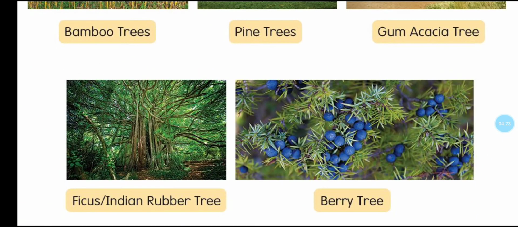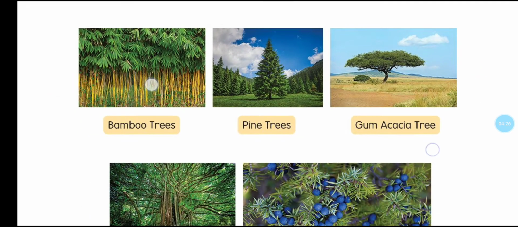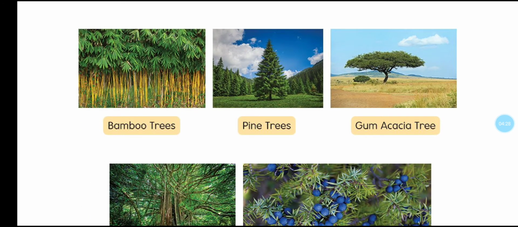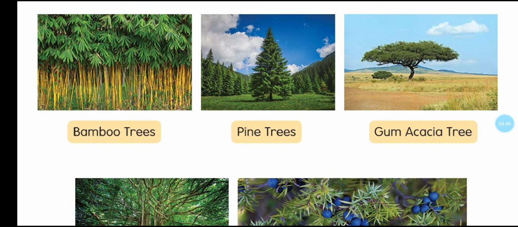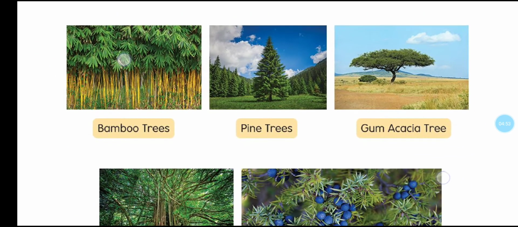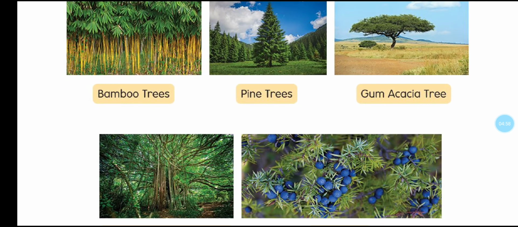So in your notebook, write the heading as activity and mention these plant names. What are the things we are obtaining from these plants in our daily use? On one side in a tabular column, write the tree name, and in another column, mention what things we are obtaining from these trees. So that's our today's activity, children.